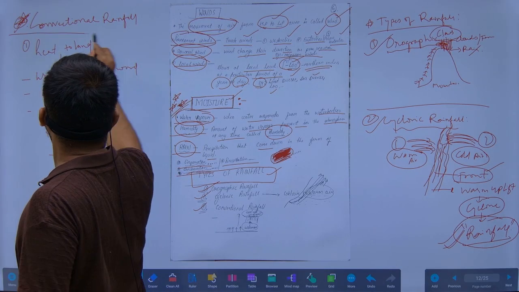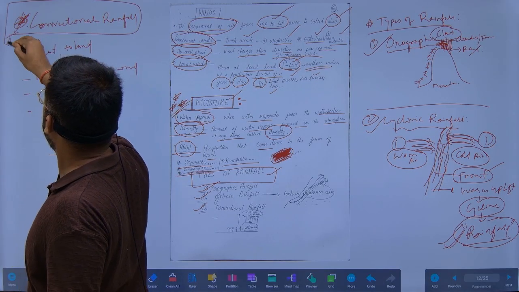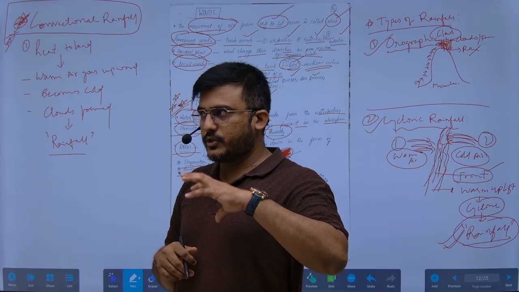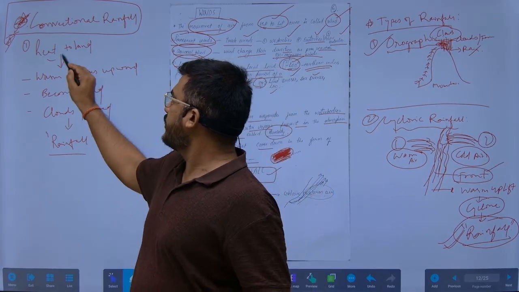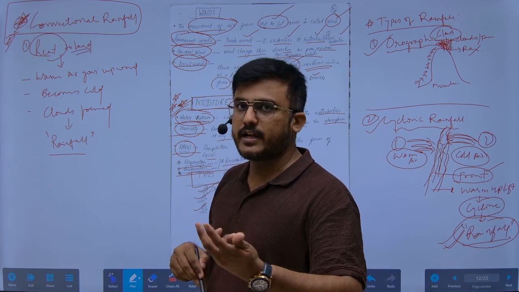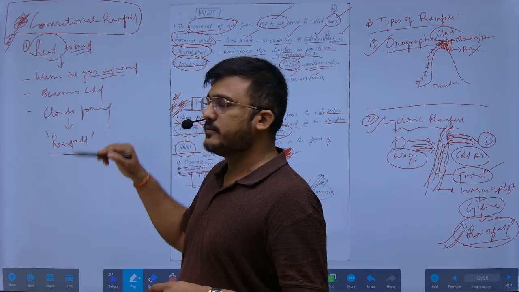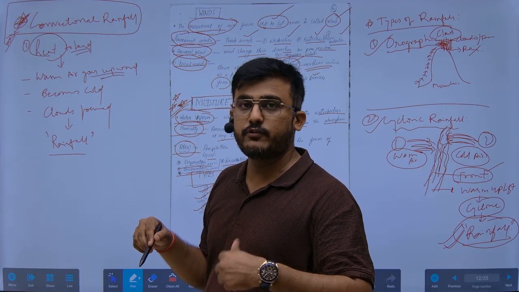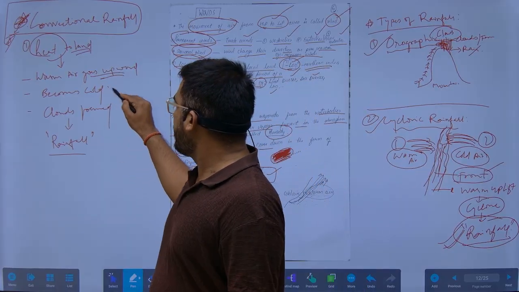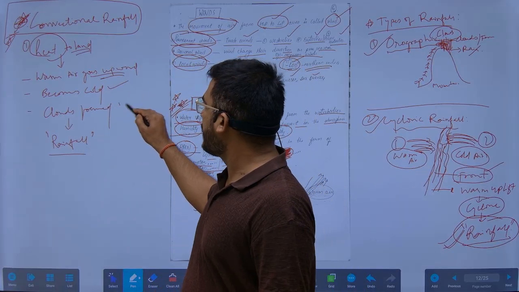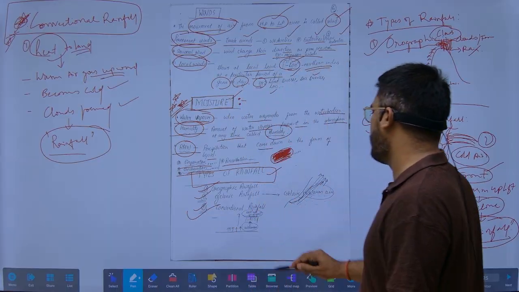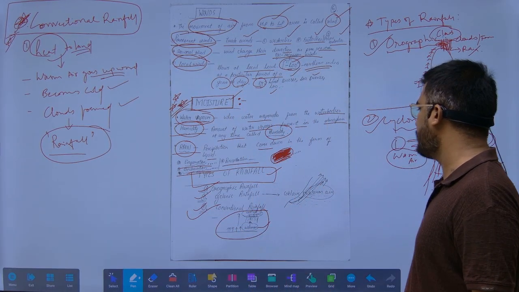Now another is convectional rainfall. What is convectional rainfall? In a particular area or part where there is continuous heat to the land, the warm air will get upwards. The more the temperature, the more evaporation will happen, the more water vapor will form. The more water vapor, the more it becomes cold in the atmosphere, and the clouds will be formed, and it will result in rainfall. This is known as convectional rainfall. See the diagram that is also given here.